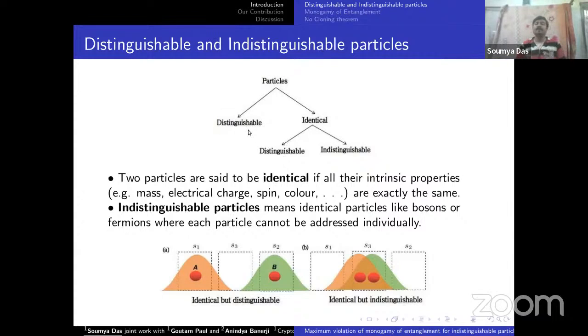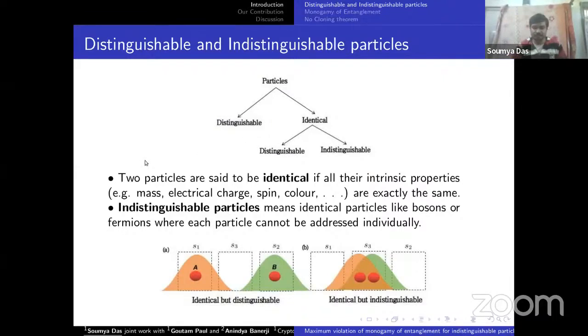Two particles are said to be identical if their intrinsic properties, such as mass, electric charge, spin, color, etc., are exactly the same. Indistinguishable particles means identical particles, like bosons or fermions, when each particle cannot be addressed individually.